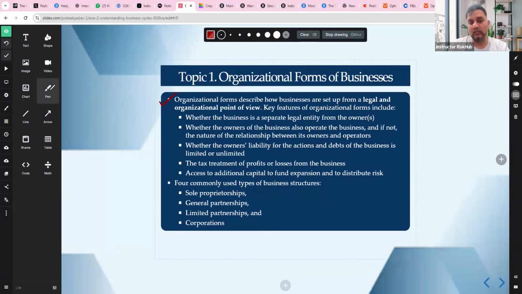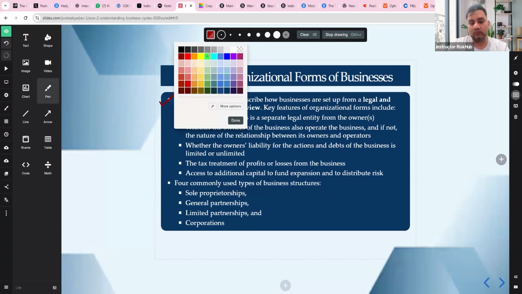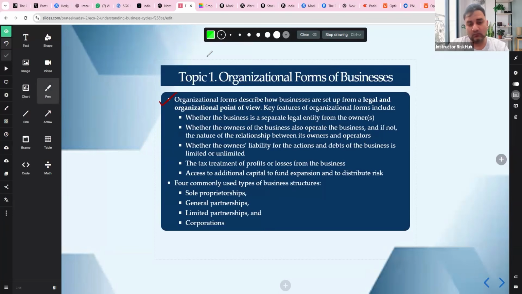Now, key things you have to look at is whether the business is legally separate from the owner or not. If yes, owners are protected; if no, owners are personally responsible. Then who is running the business.